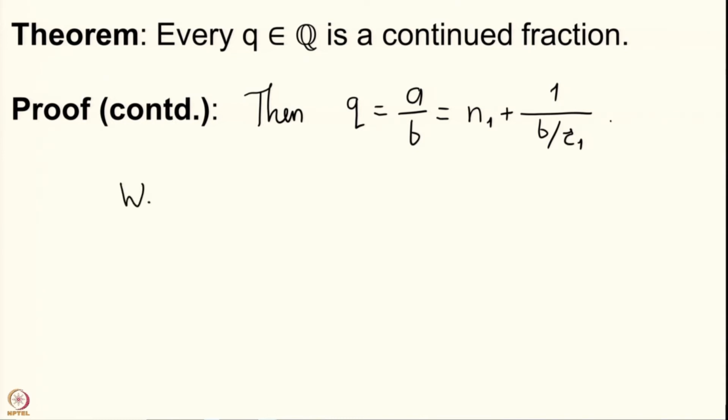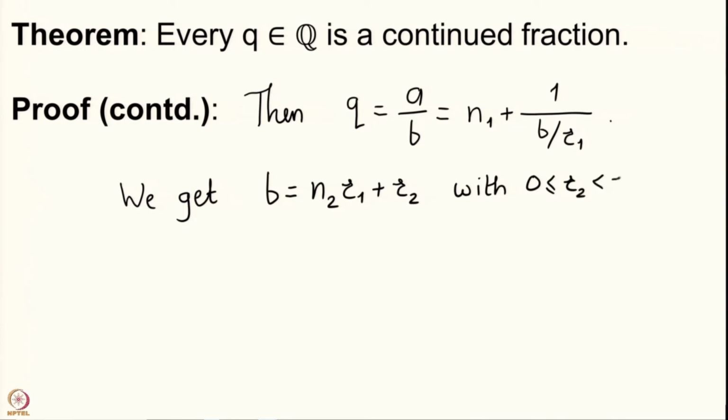So, we get b equal to n2 r1 plus r2 with 0 less than or equal to r2 strictly less than r1. Now, all these are natural numbers because our b is a natural number, r1 is a natural number. So, n2 is natural, r2 is natural and moreover r2 lies between 0 and r1 with possible equality at 0.